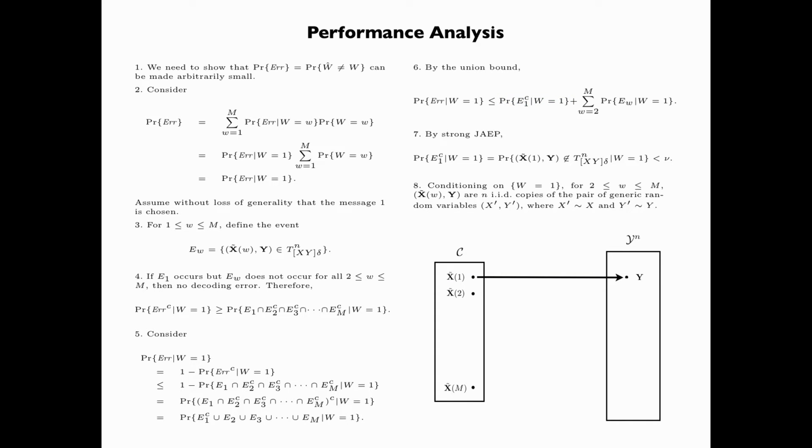Now conditioning on W equals 1, that is, the first code word has been sent, for W equals 2 up to M, x tilde W and the received sequence y are NIID copies of the pair of generic random variables x prime, y prime, where x prime has the same distribution as x and y prime has the same distribution as y. It is because all the code words are generated in exactly the same way, and so they have the same distribution, namely p x to the power n.